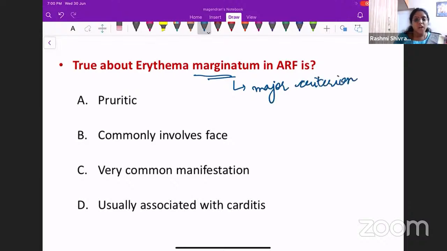It is not very commonly seen. The first commonly seen will be polyarthritis. The second one will be carditis. Then the patient can develop chorea. And after that, the most common will be erythema marginatum. It is not very commonly seen.